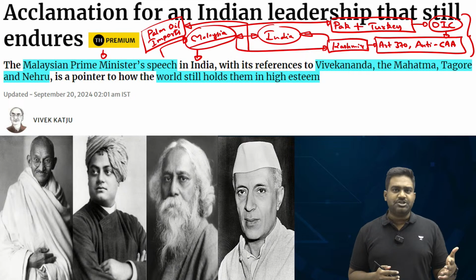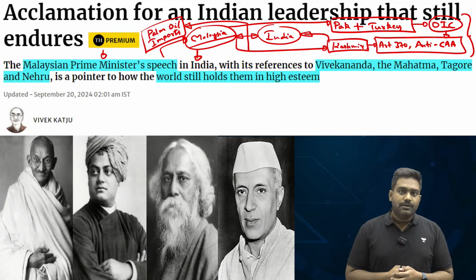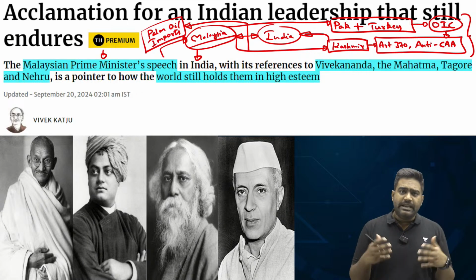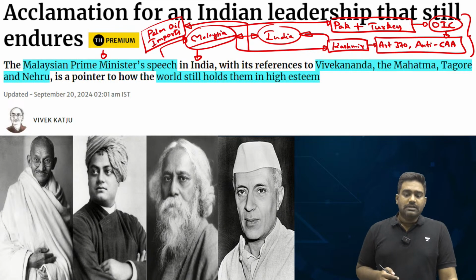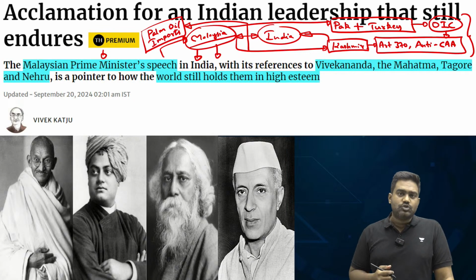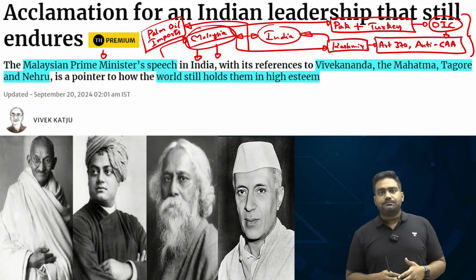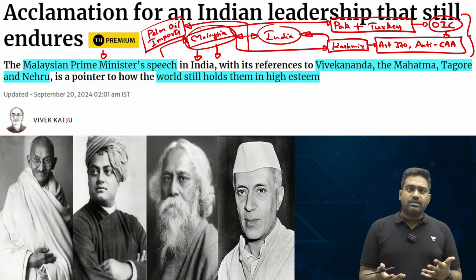Now, there is a new Malaysian government under the leadership of Anwar Ibrahim, who is seen as an intellectual, a progressive leader. He is someone who brings a lot of professional expertise. He is seen as one of the leading intellectual leaders of the world. So, under the new Malaysian Prime Minister, Malaysia is changing its approach towards India and the close relations are being built back. In fact, we have restored the economic ties.